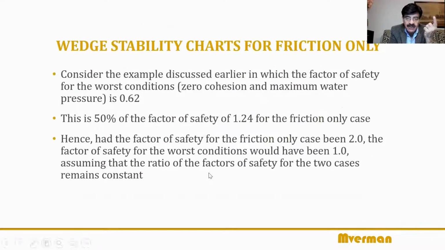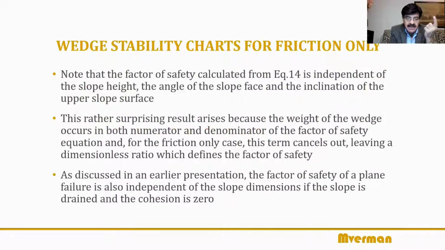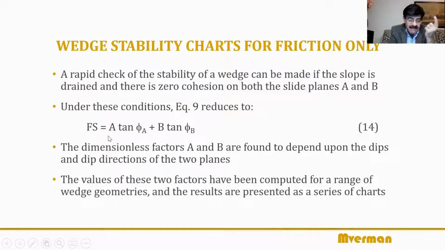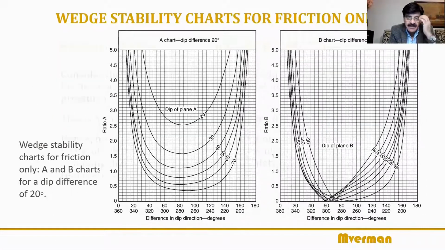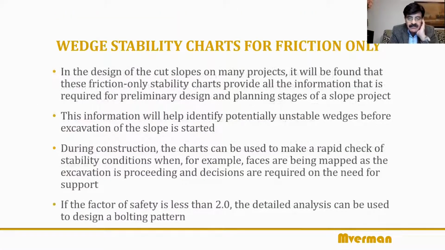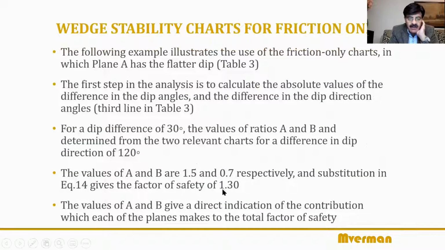We go back to equation 14, which is this simplified factor of safety. 1.5 multiplied by tan 35, whatever the value, and 0.7 multiplied by tan 20, whatever the value, and the factor of safety obtained is 1.3. For a friction-only situation, no cohesion, no water, 1.3 is a low factor of safety, because for the worst condition, if it were to happen on that slope, this would be 0.65.